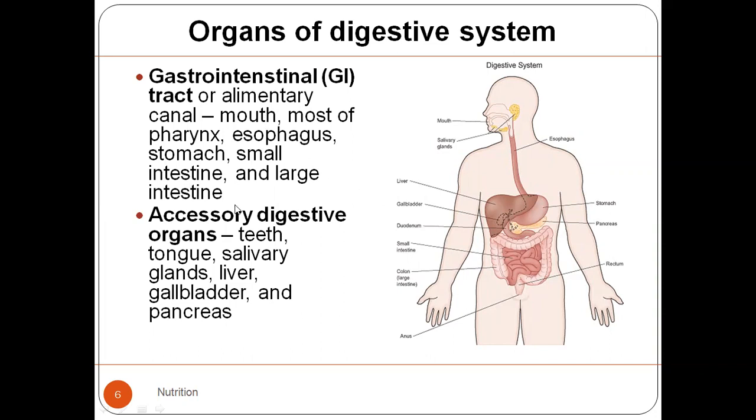Associated with the digestive system are different organs also, which are helping and easing the work of digestion. जैसे कि teeth है, जैसे कि tongue है, जैसे कि salivary glands हैं, जैसे कि liver है, gallbladder and pancreas. These are all the accessory organs that are helping in the process of digestion. ठीक है. Now, first of all, when we come to the mouth is also known as the oral cavity.